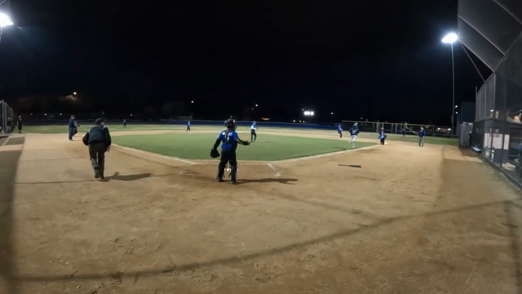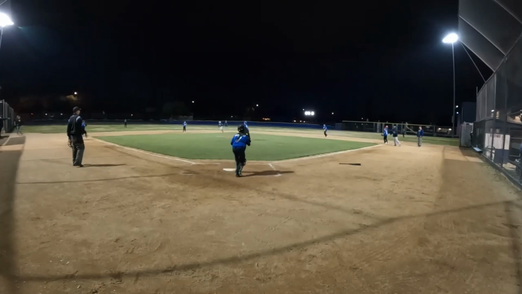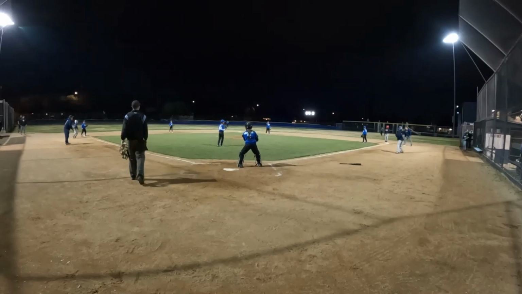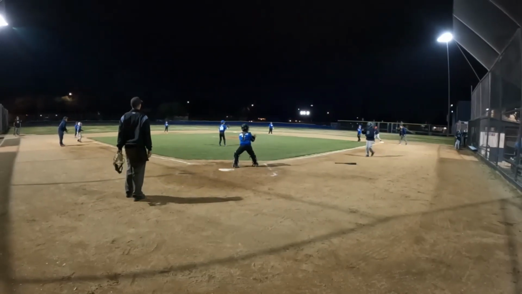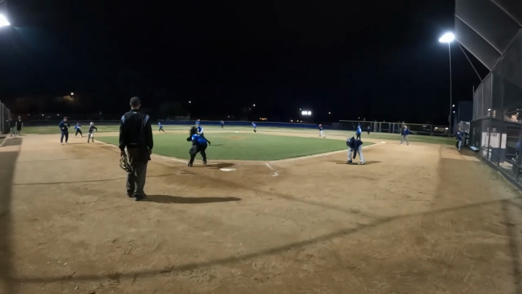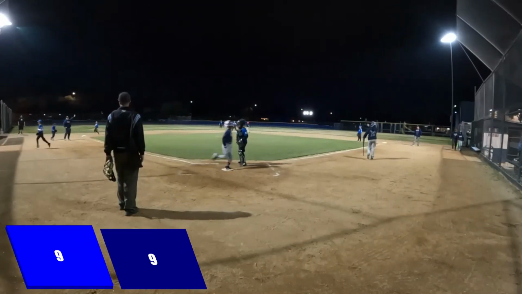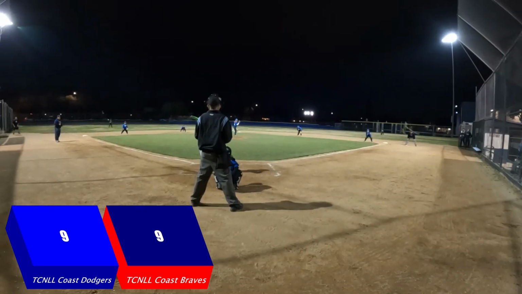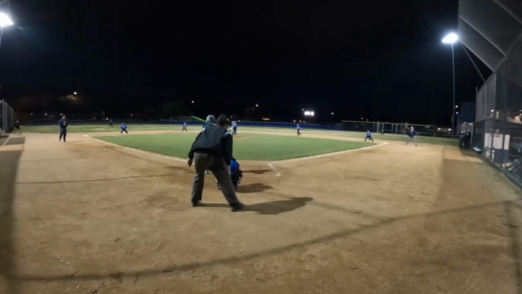Next up to bat is Nico, and he pops it up to first base. First baseman makes the catch, but forgets there's a runner at second. Kayden takes off, tags up. Ball now gets by the pitcher. Kayden comes in to score, and Dominic moves to second. Tie game 9-9 now. Next up to bat is Gio.